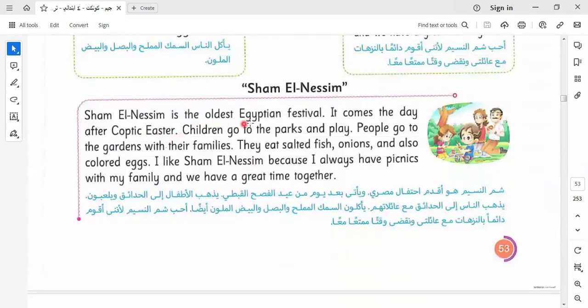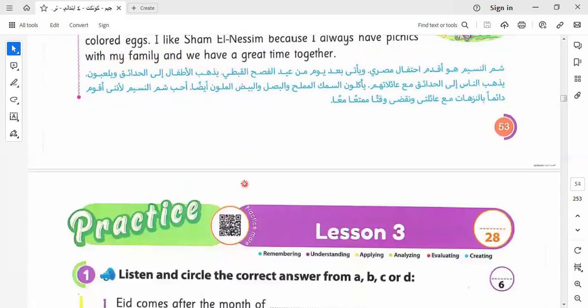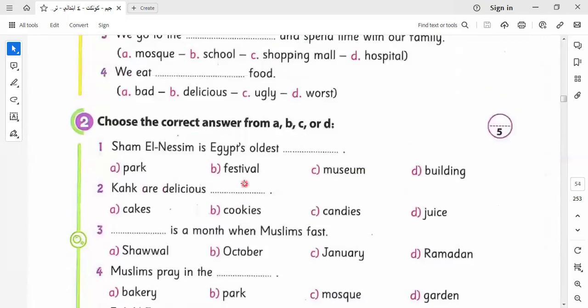Sham Nissim is the oldest Egyptian festival. It comes the day after Coptic Easter. Children go to the parks and play. People go to gardens with their families. They eat salted fish, onions, and also colored eggs. I like Sham Nissim because I always have picnics with my family, and we have a great time together. Let's answer the question related to this part.